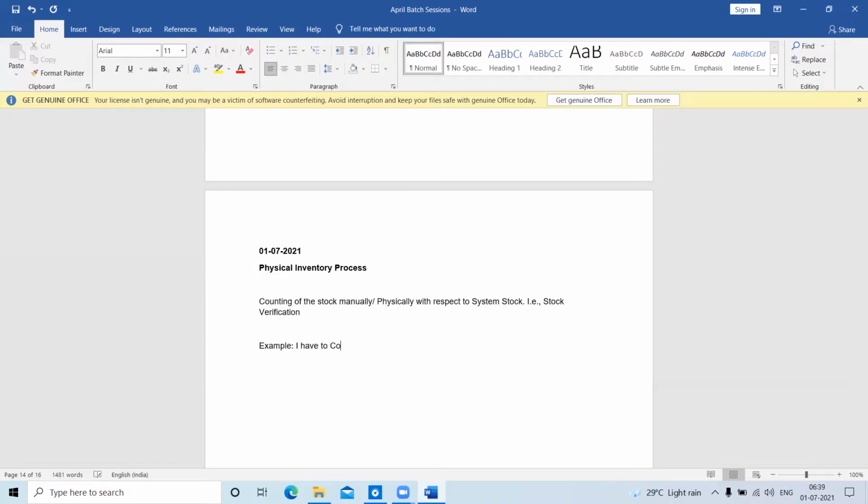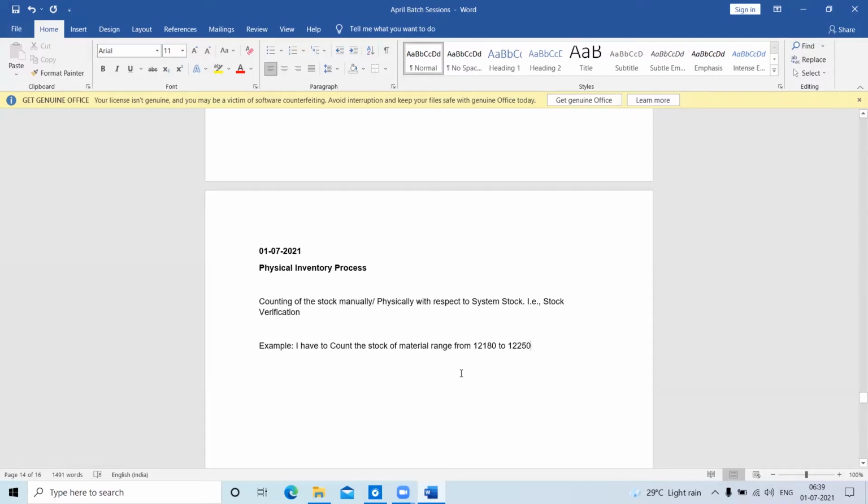I have to count the stock of material, like a raw material family, which ranges from 12180 to 12250. Here we will see some application of those number ranges.